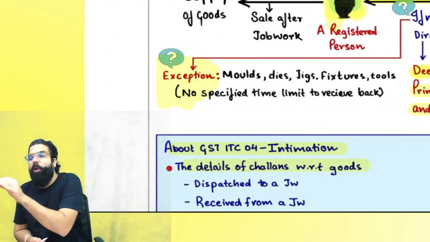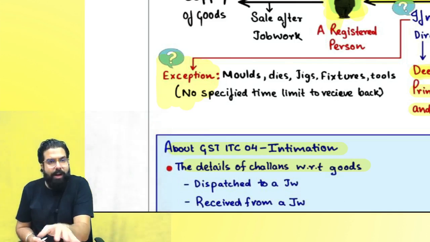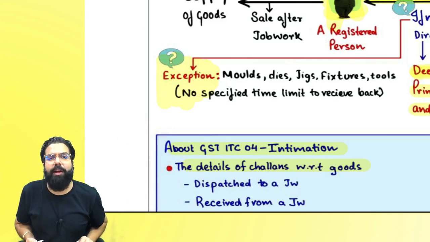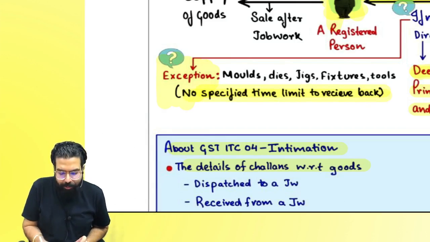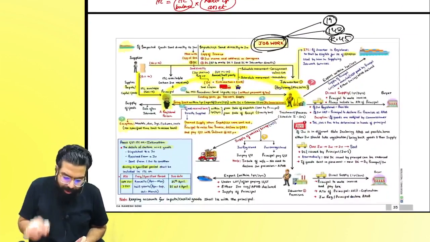Capital goods which are moulds, dies, jigs, fixtures, etc. need not be received back within 3 years. There is no problem at all. There is no time limit to receive them back. Right, sir? Point is clear.